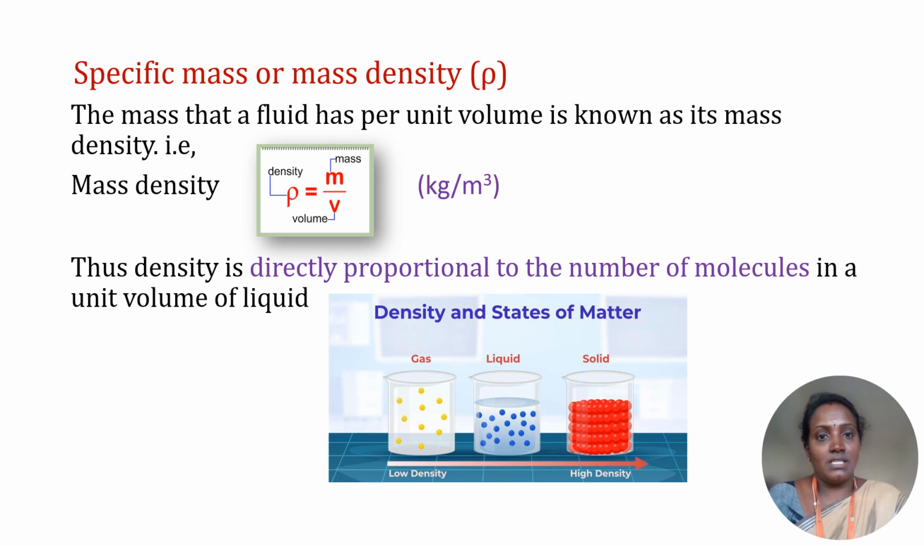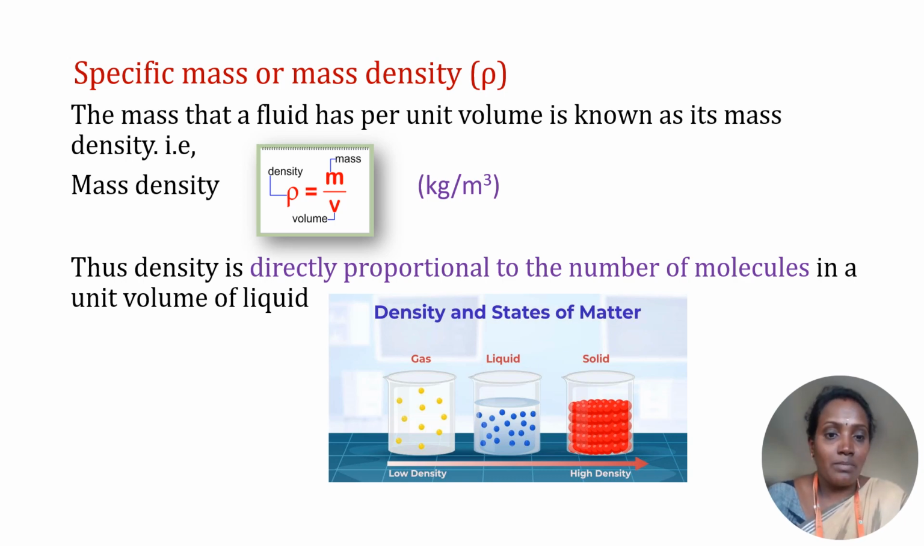Specific mass or mass density, rho. The mass that a fluid has per unit volume is known as mass density. Mass density rho is equal to mass by volume. Its unit is kilogram per meter cube. Thus, density is directly proportional to the number of molecules in a unit volume of liquid.